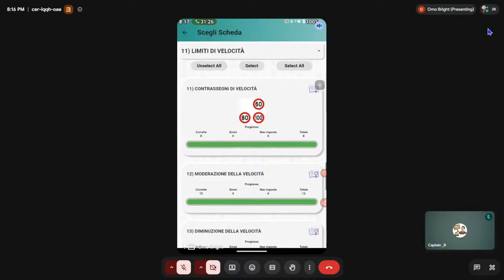So if you see it, know that this vehicle in autostrada is running 80 or 100. In extra urbana principale secondaria or extra urbana generally it is running 80 or 60, while in autostrada 80 or 100. So that's all. The bigger number is for autostrada, while the lesser number is for extra urbana.